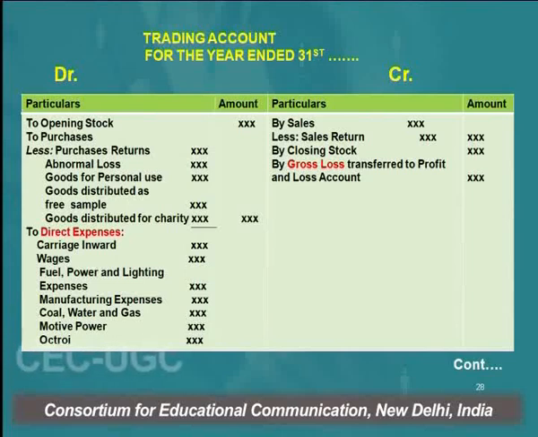As you can see, the first item appearing is opening stock. Which type of stock? I explained there are three types of stock, that is raw material, work in progress and finished goods. If we are a manufacturing concern and we are preparing manufacturing account as well as trading account, in that case opening stock of raw material and work in progress will be shown in the manufacturing account, and opening stock of finished goods will be shown in the trading account.